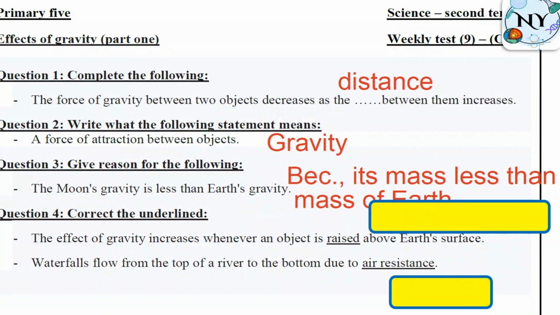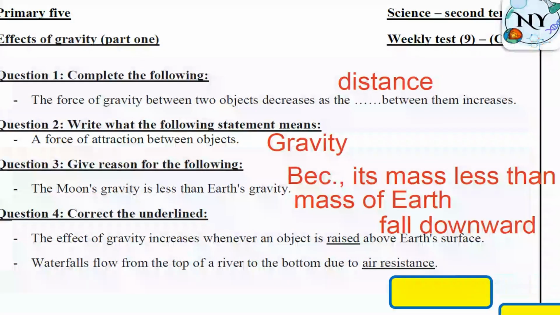Correct the underlined words. The effect of gravity increases whenever an object is raised above Earth's surface. When the object falls downward. The effect of gravity increases whenever an object is falling downward. Waterfalls flow from the top of a river to the bottom due to gravity.